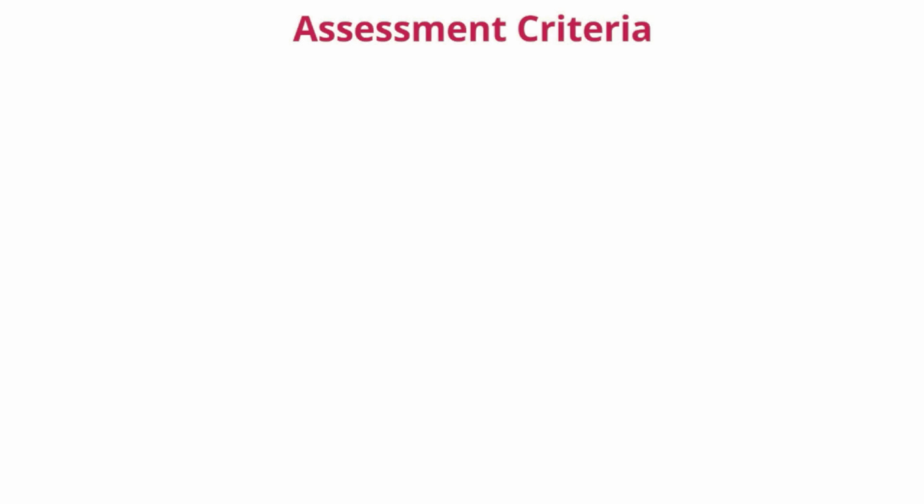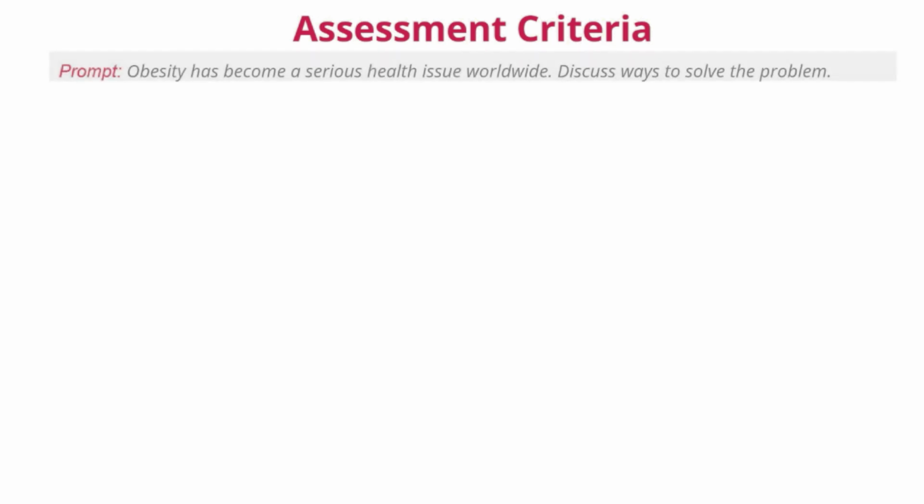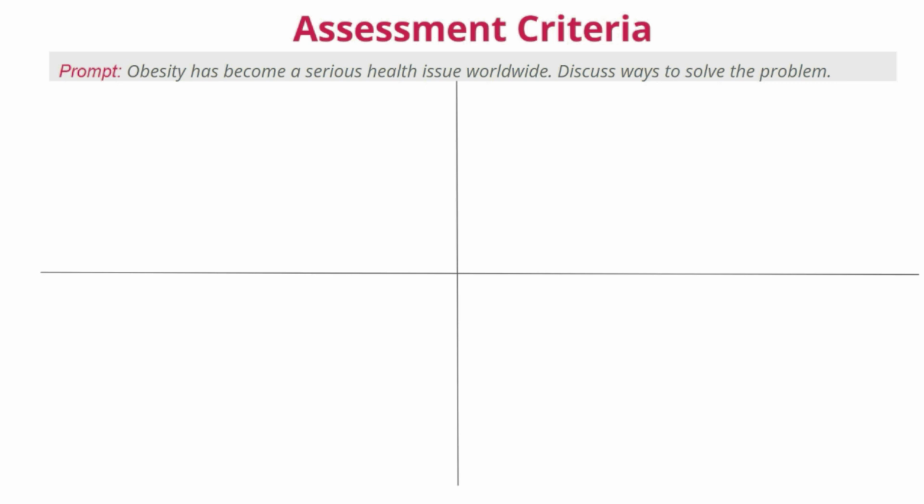Well, they use specific assessment criteria, also known as band descriptors. You need to know these criteria because if you know these criteria, you'll know how to write your essays and what to focus on. For convenience, I'll bring back the essay prompt that we already looked at, and I will also break my screen into 4 sections because there are 4 criteria. The first criterion is task response. What does this mean?